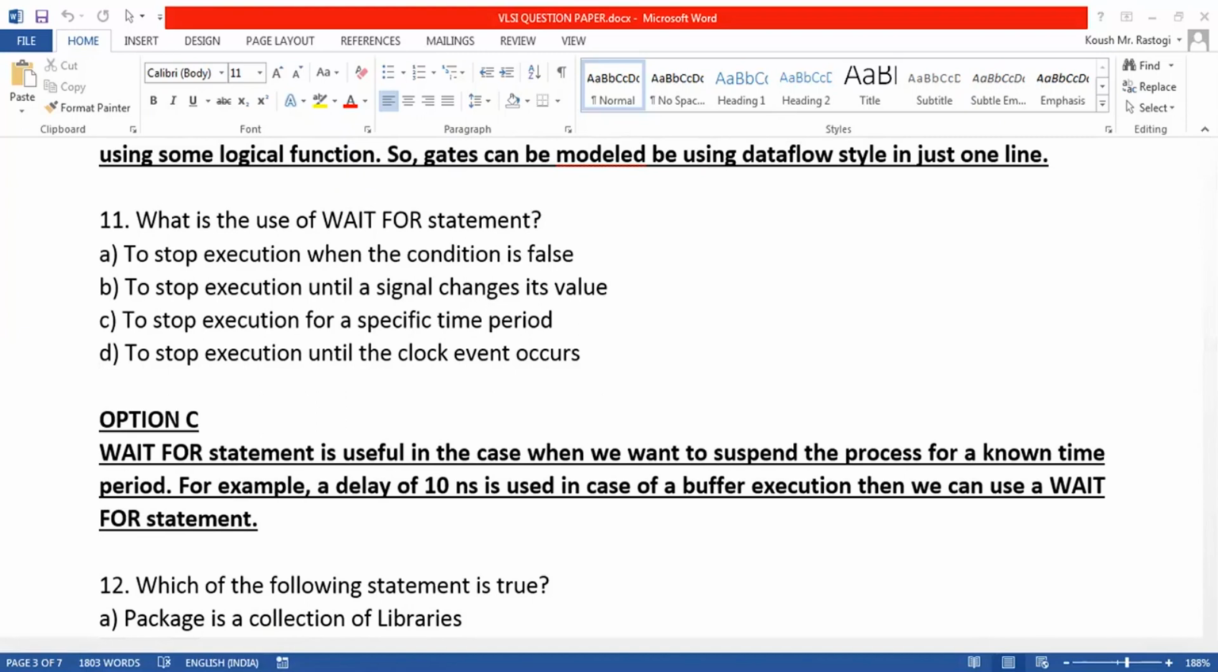Then we are asked what the wait for statement is used for. The wait for statement is used when we want to suspend the process for a known time period, like for a buffer. So that is the use of the wait for statement.